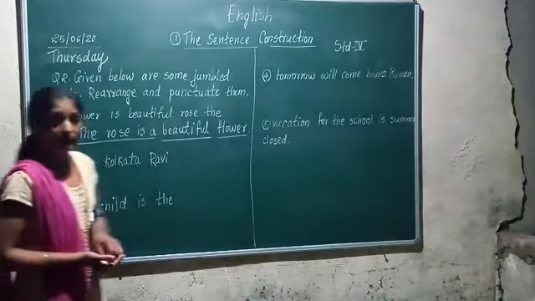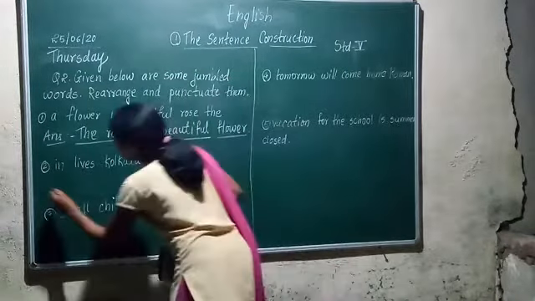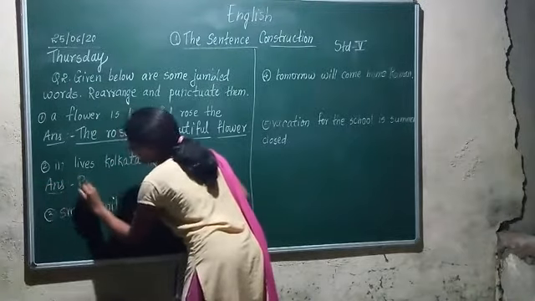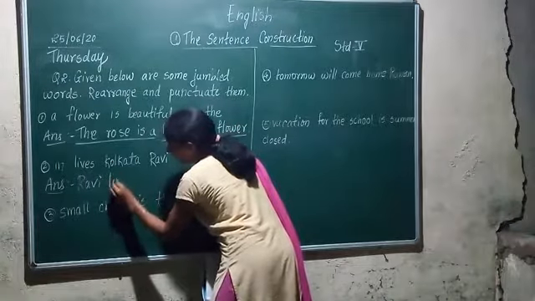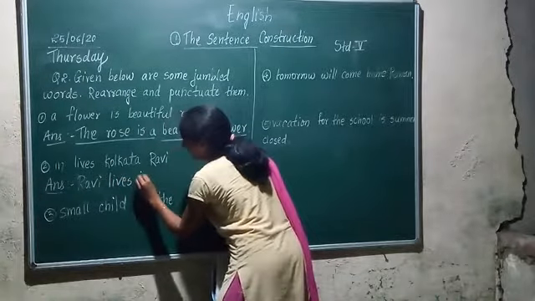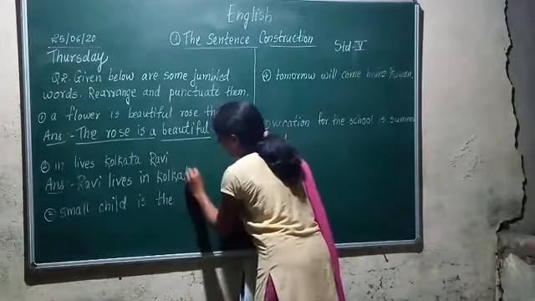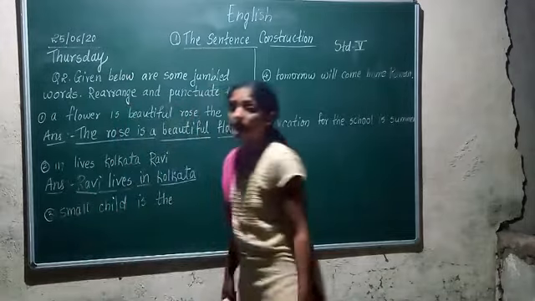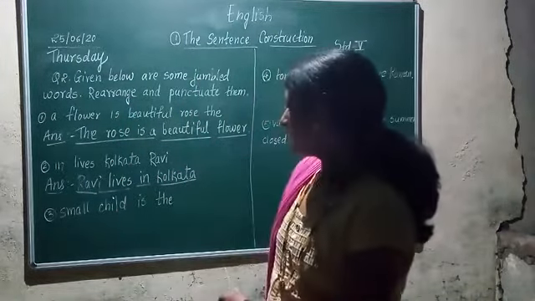We can make Ravi lives in Kolkata. Yes. So I am making the sentence: Ravi lives in Kolkata. Who lives in Kolkata? Ravi lives in Kolkata. Have you got it?